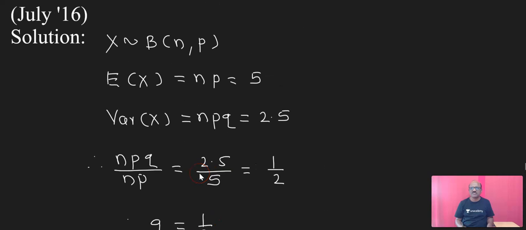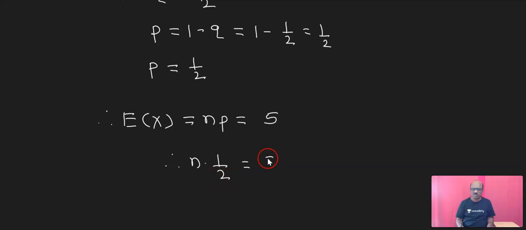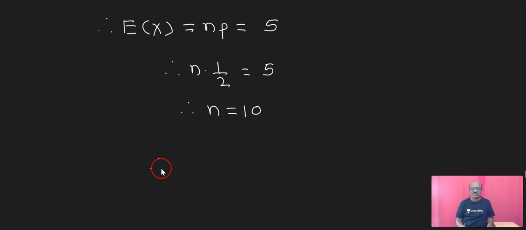Now, E of x is equal to np. We want to find out n also. E of x is equal to np, that is equal to 5. Therefore, n into 1 upon 2 is equal to 5. Therefore, n is equal to 10. So the value of n is 10, and p is equal to 1 upon 2.